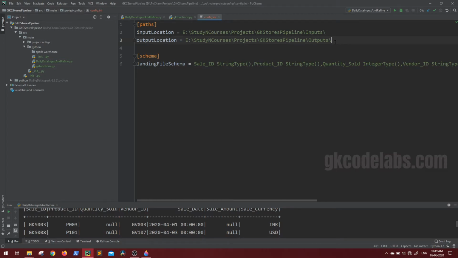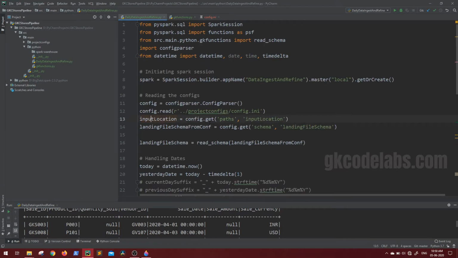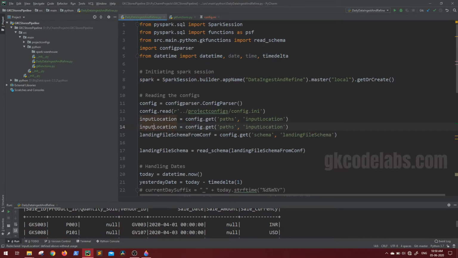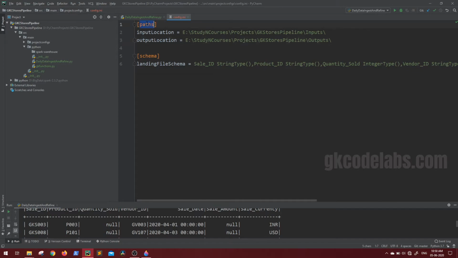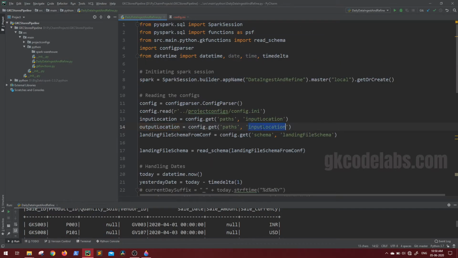If you want, you can take it inside the code, that is up to you. But the slash has to be there just to make the operating system understand the path from which it has to read. Similar to the input file location, I will have the output location, from the same path section, so it will be paths but the output location.